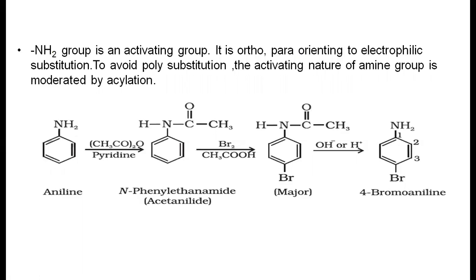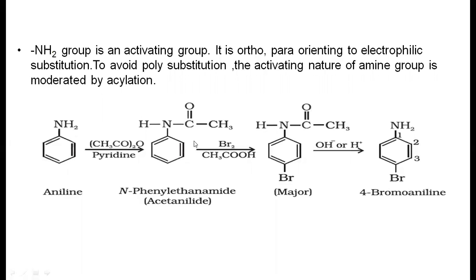So to moderately deactivate this group, aniline is first reacted with acetic anhydride, which produces acetanilide. In this acetanilide, there is an electron withdrawing group adjacent to the nitrogen, hence it is a less activating group than this amine group, the NH2 group.